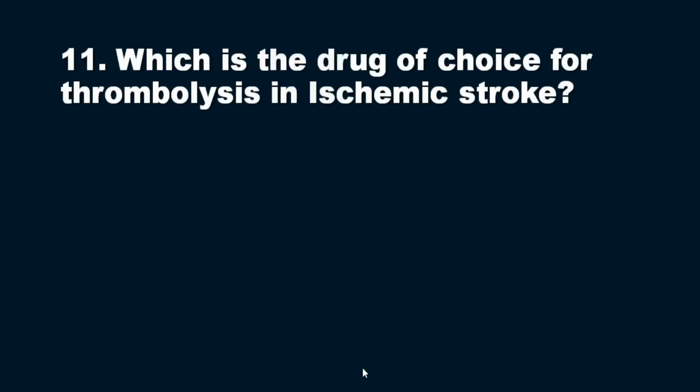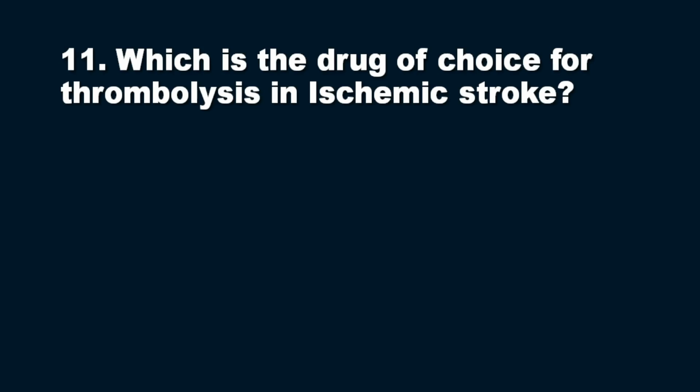Moving on to the next question, the 11th question. Which is the drug of choice for thrombolysis in ischemic stroke? The question is regarding the drug of choice in ischemic stroke for thrombolysis.